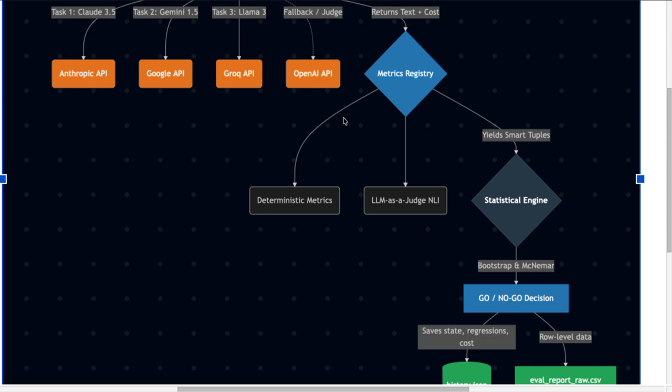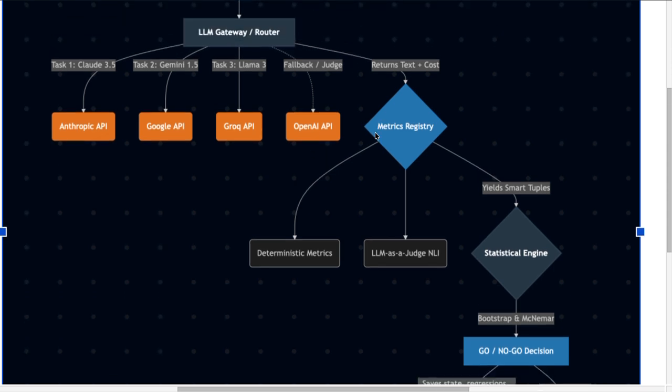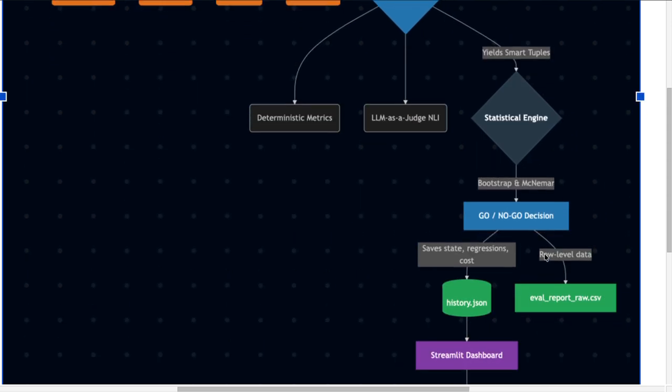The next part is a metrics registry. Here we put in all of our metrics and wrap them so that they are compatible with the YAML file that we pass in, and it makes it easier to add new metrics. So I could show it in the next technical round interview, where I could add a new metric much faster using this architecture. I've split the metrics into two parts: deterministic metrics and LLM as a judge metrics. There are two of the two metrics in this assignment.